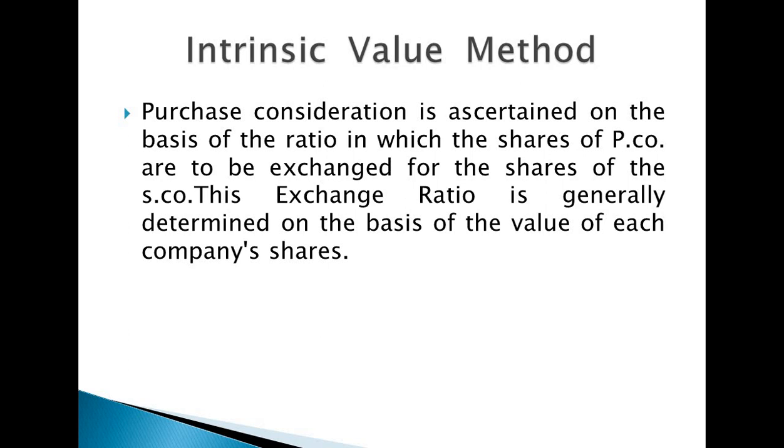Or otherwise, the purchasing company takes 2 shares from the selling company, and then they are ready to give 1 share from the purchasing company. So that is called intrinsic value method or the share exchange based method. So this is also one of the methods of purchase consideration. In this method, the exchange ratio is generally determined on the basis of the value of each company's shares.